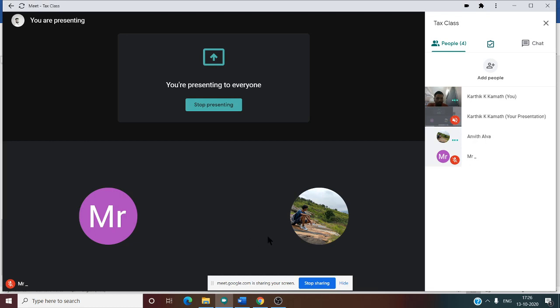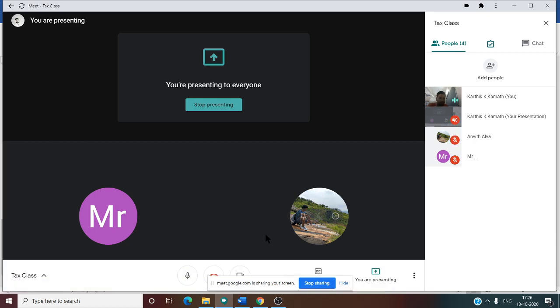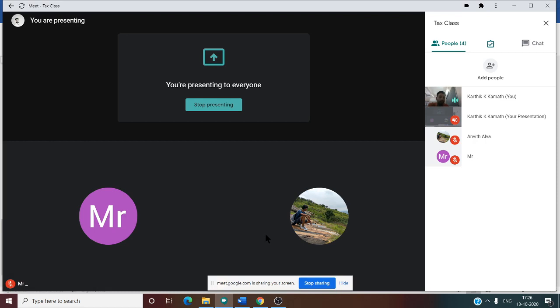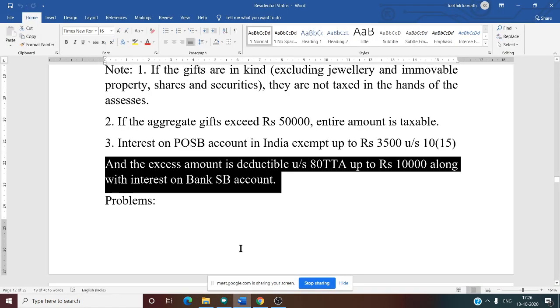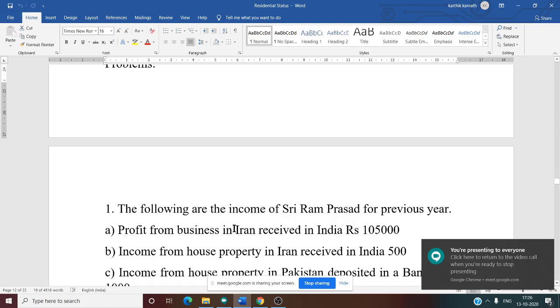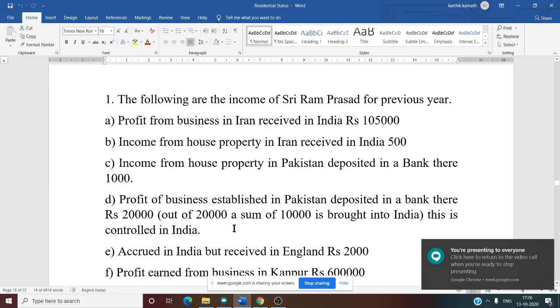So now we need to discuss problems. On this, there is a problem that comes for 24 marks. If you see the question paper, every year they ask a problem for 24 marks: determination of taxability or incidence of tax. Now we need to discuss the first basic problem. Problem number 1.